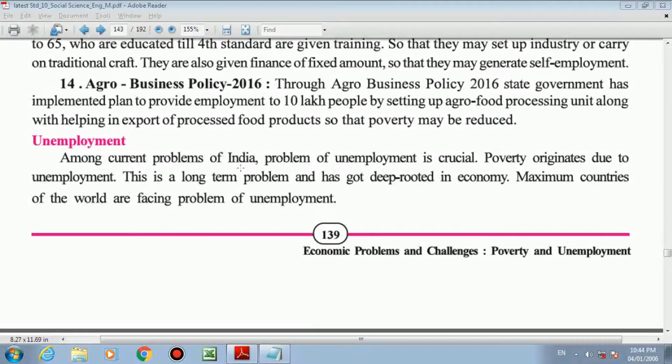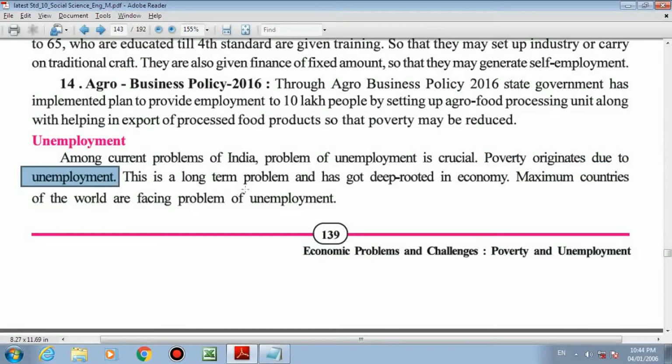Among the current problems of India, the problem of unemployment is crucial. Now poverty originates due to unemployment. See, the reason of poverty is what? A person is not employed. If I am earning, then I can spend. If I am not earning, I cannot spend, which means I am not able to satisfy my basic necessities. So in that context, poverty originates due to unemployment. Please underline the sentence: poverty originates due to unemployment. It can be asked in fill in the blanks.